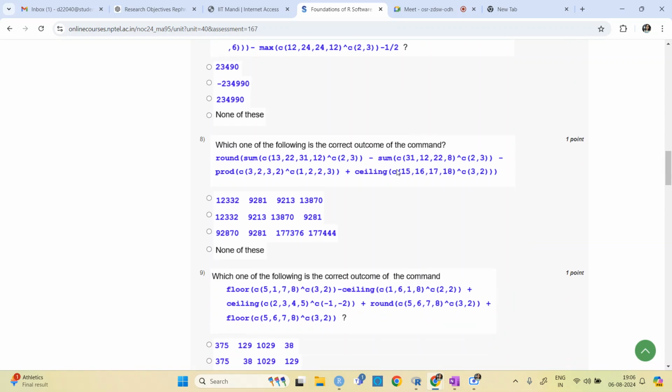Ma'am, this one I was doing, and the error I was getting, like if I was doing a round sum and I press the enter button, then there is a plus sign. So what is that?